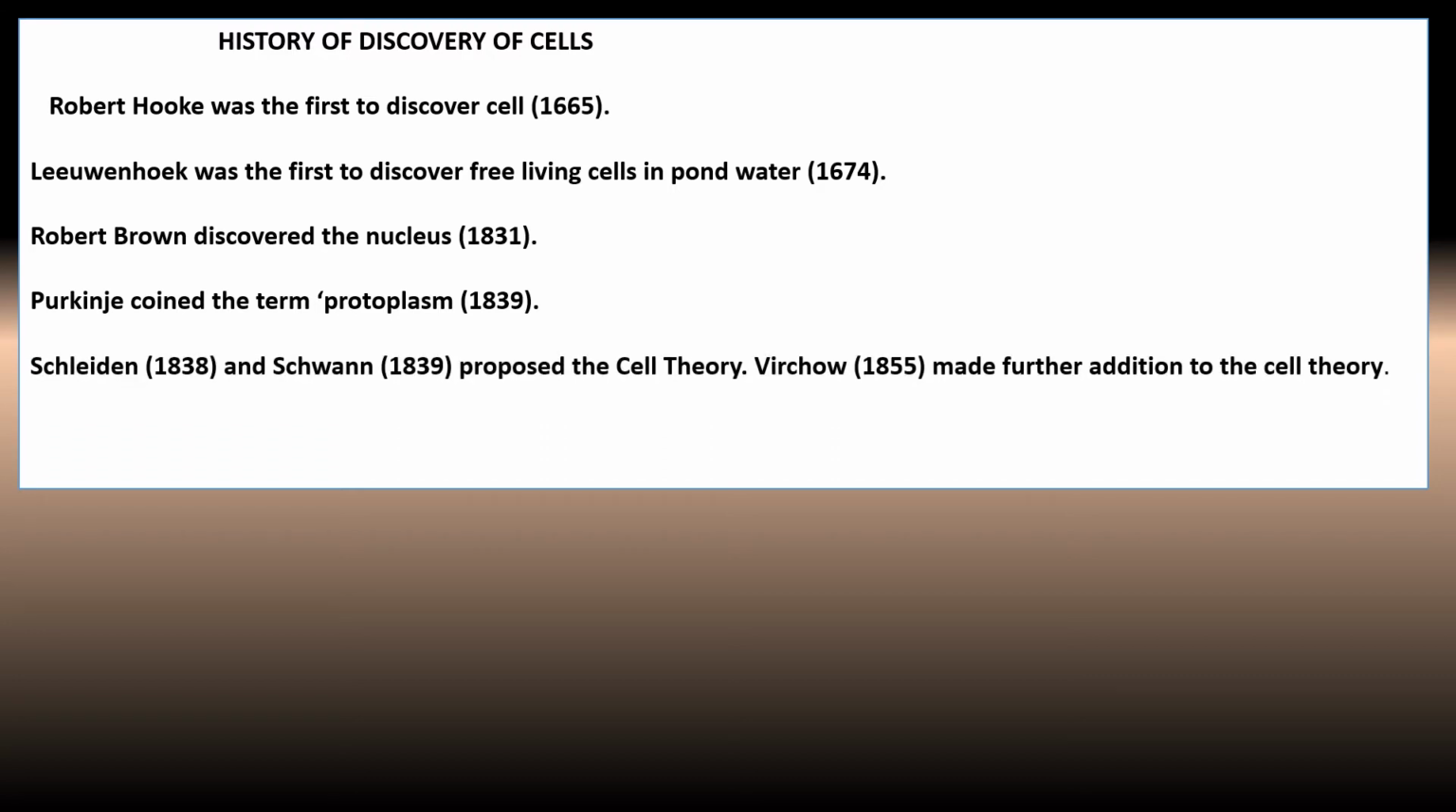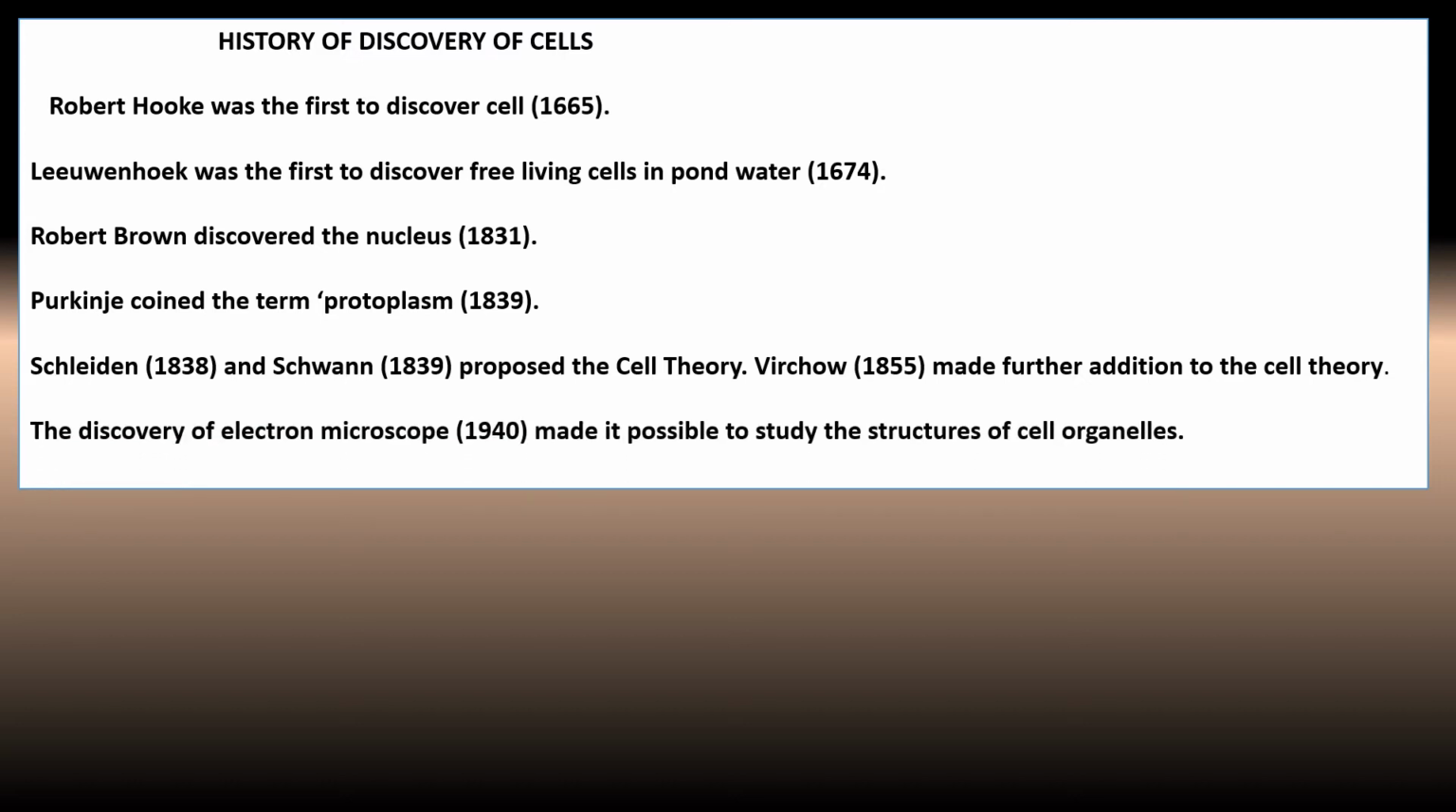Schleiden and Schwann came with their theory known as cell theory, which was later modified by Rudolf Virchow in 1855 who made further additions to this cell theory. Now this is the modern cell theory which became the basis of modern cell biology. The discovery of the electron microscope made it possible to study the structure of cell organelles in detail.